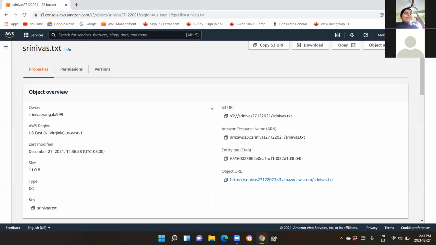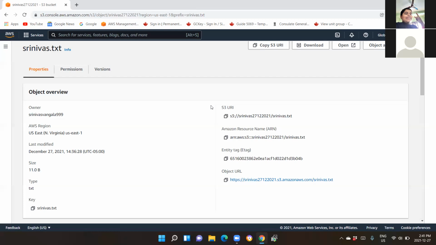This is going to be your interview question as well as your exam question. In exams, you will have 4 to 5 URLs. You have to identify the right URL with regard to the object that you have uploaded. Similar is the case in interviews as well. What is an object URL? You need to be very specific in explaining it. An object URL is nothing but a combination of your bucket name with amazonaws.com followed by the key name, or the object name that has been uploaded to the bucket. Clear so far? Yes. Okay.